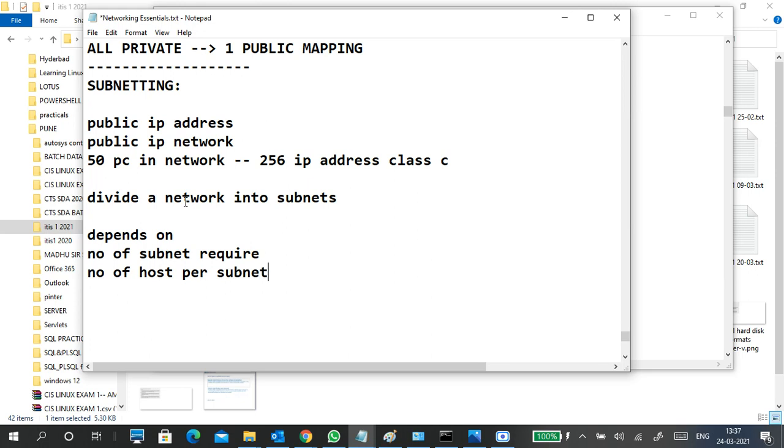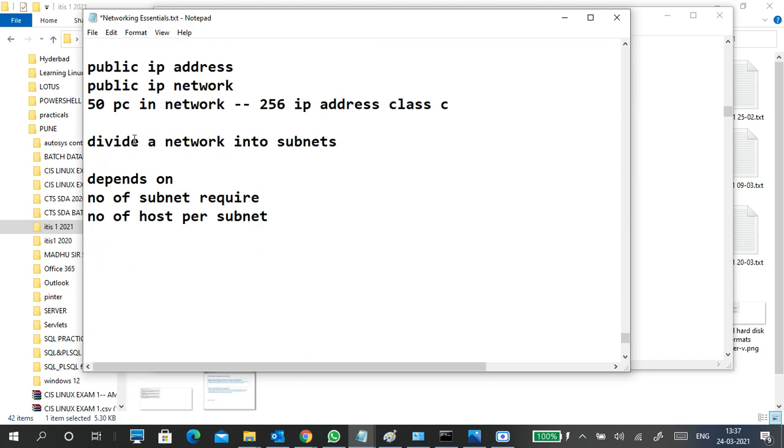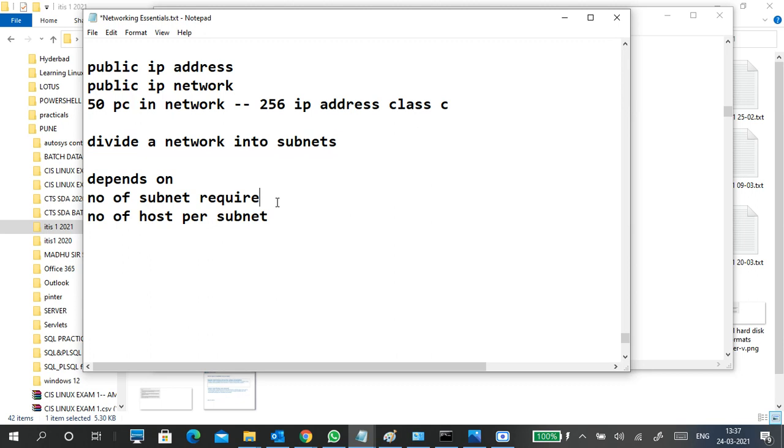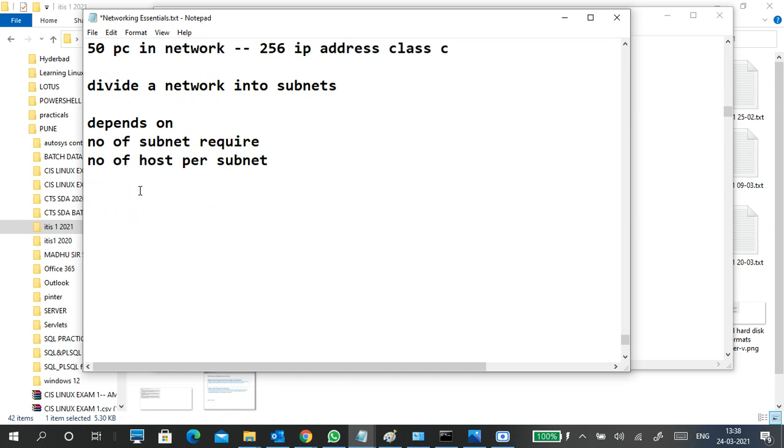You have to divide it. So if they ask what is subnetting, tell them: divide a single network into multiple subnets based on the number of subnets required by the organization, or the number of hosts per subnet. Here the number of hosts per subnet is 50 PCs. Based on that we have to divide.